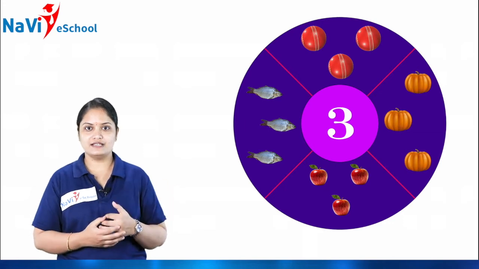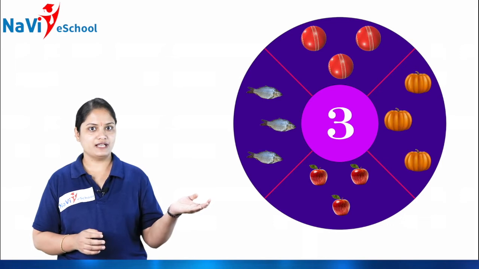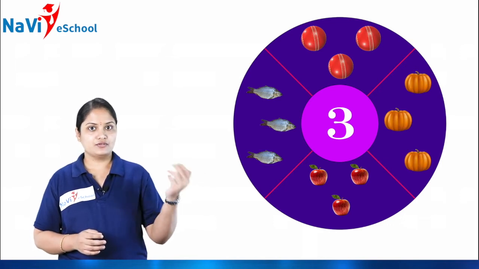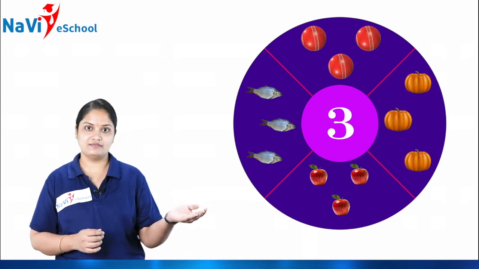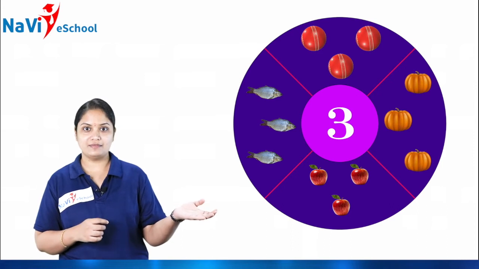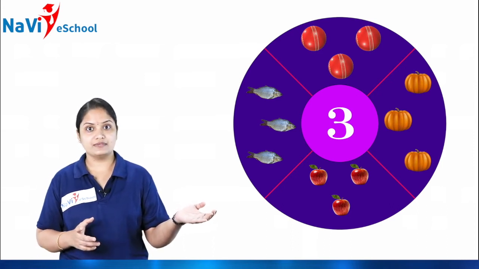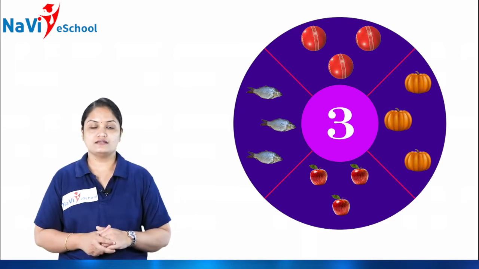Another example here we have apples. See, 1 apple I have, 2 apples I have. The next one apple, this name is 3. How many apples do I have now? 3 apples, isn't it?